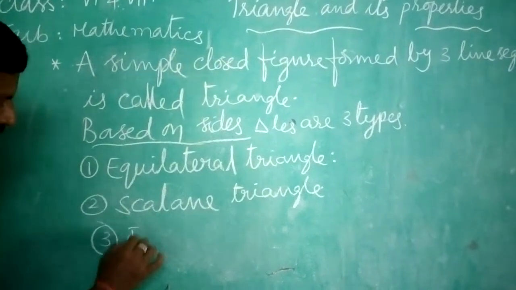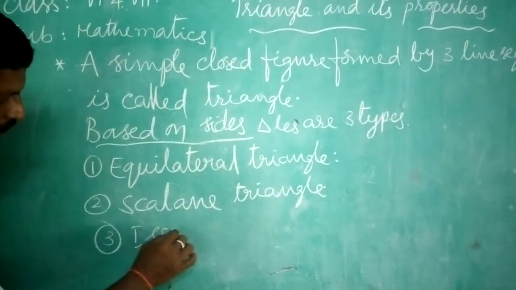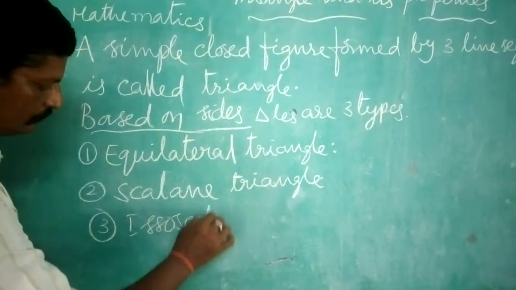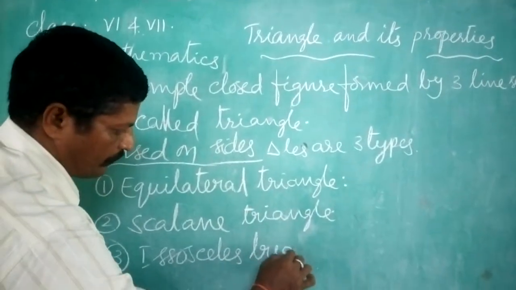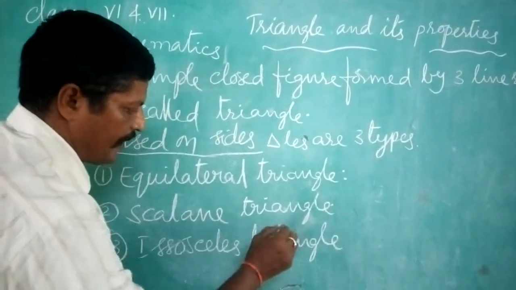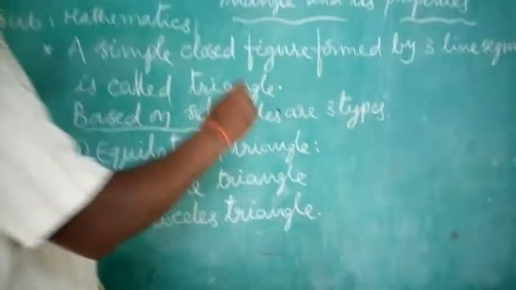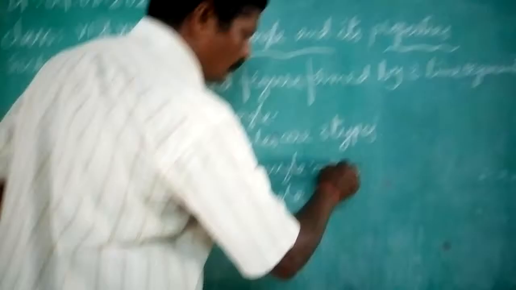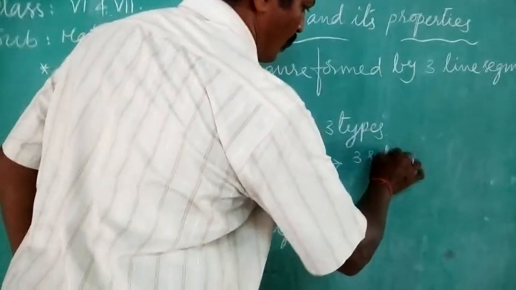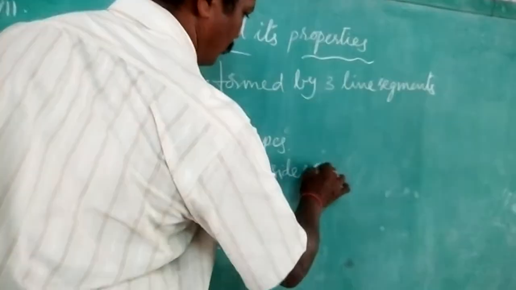Third one, isosceles triangle. In this type of triangle, two sides are equal. Here, in the first one, three sides are equal.